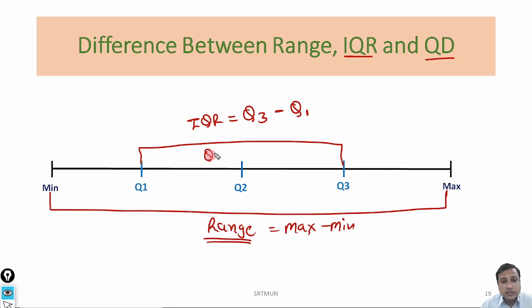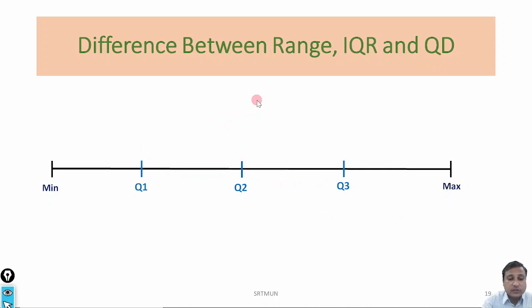And what is QD? QD is quartile deviation. It is Q3 minus Q1 divided by 2, and it tells me how far these two quartiles are from the central value. So the distance of these two quartiles from the median is represented by quartile deviation. That's the difference between these three concepts.